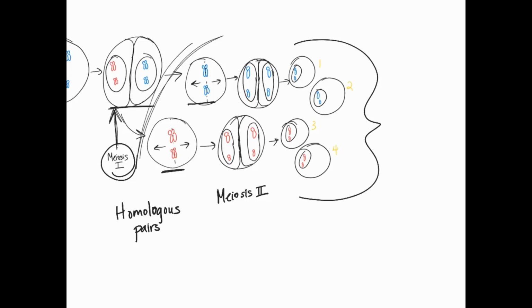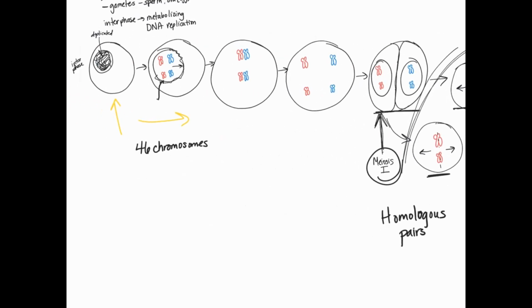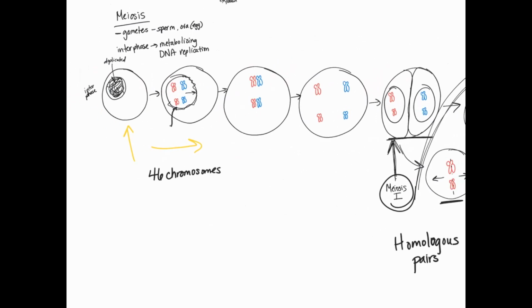And so we see this happen with sperm cells. We have 1 starting sperm cell that is going to divide 2 times, meiosis 1, meiosis 2, and end up with 4 sperm cells that have half of the chromosomes. In this example here, if we go back to the first cell, remember we have 46 in real life, but in this example right here, we had 4 total chromosomes, 2 pairs, right?